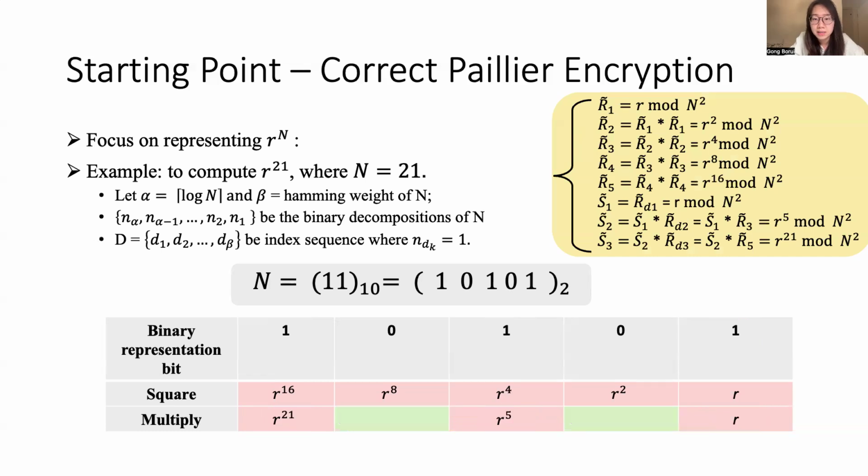So if we let alpha denote the number of binary decomposition bits of n, and beta denote the Hamming weight of n, following our steps, we can use alpha plus beta minus 2 multiplication constraints to represent R to the power of n.